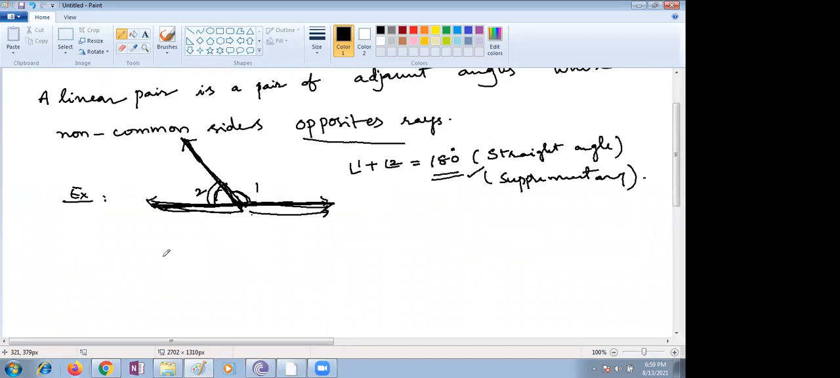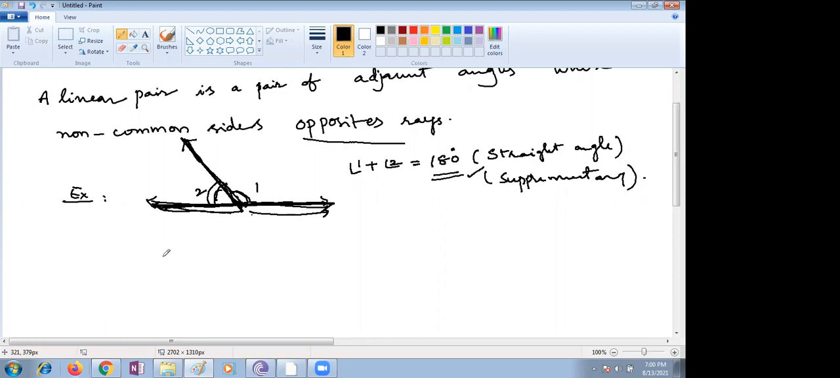The main thing in a linear pair, you have to understand, is that the sum of adjacent angles should be supplementary. That means 180. These are the points you have to remember. Sum should be equal to 180, and both the angles should be adjacent. Ma'am, can we call a pair of supplementary angles a linear pair when placed adjacent to each other? Very good. Yes, very good.